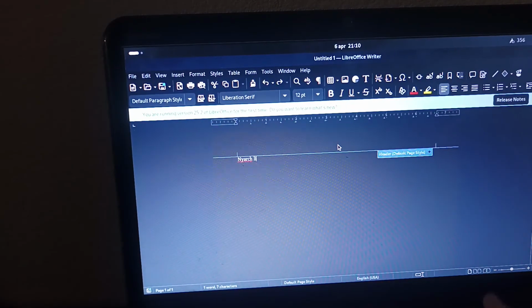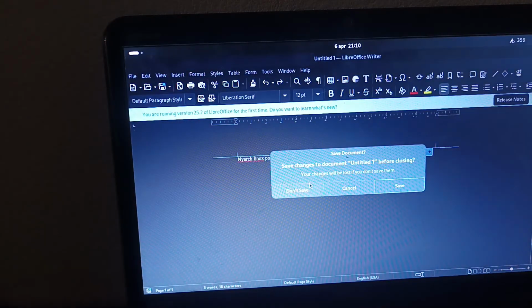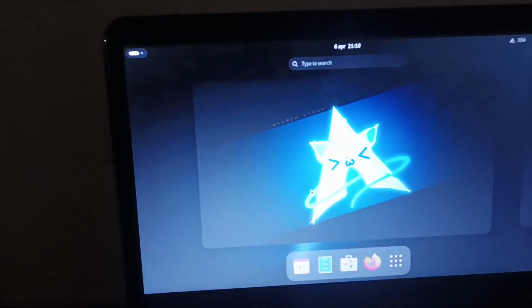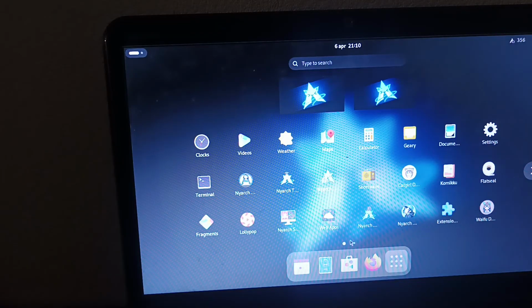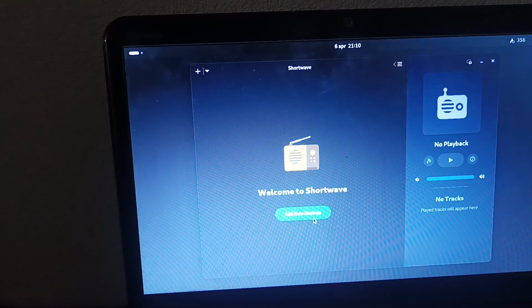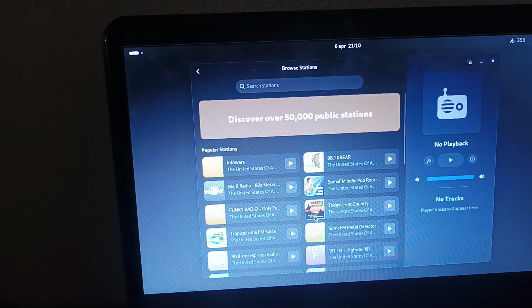Nyarch Linux power. Yeah, Nyarch power. I like it. Do not save. Okay, don't save. Meanwhile, there are a few apps. Shortwave. Yeah, sure. I'm going to add a new station, but I don't think I would be playing any of these songs, because copyright.